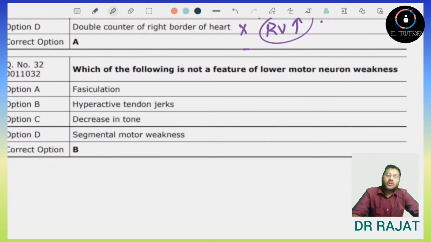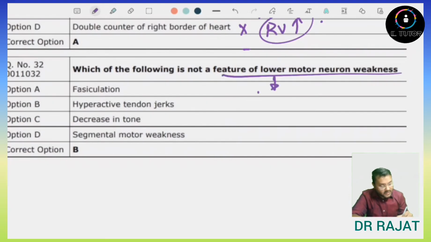Which of the following is not a feature of lower motor neuron weakness? So we know that there are two types of weakness: upper motor neuron weakness and lower motor neuron weakness. If we talk about the features of lower motor neuron weakness, then these features are: decreased tone will be there, decreased deep tendon reflexes will be there, fasciculations are present.